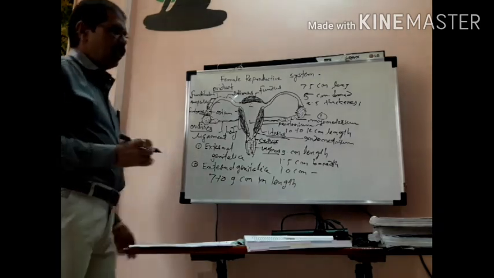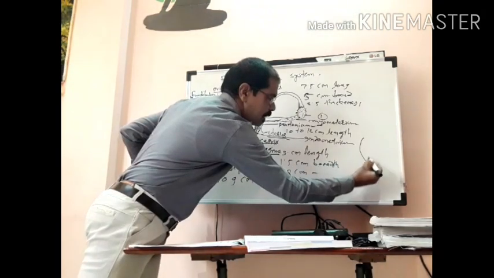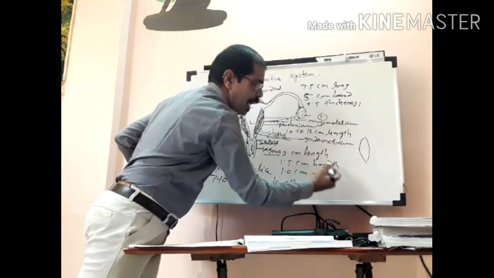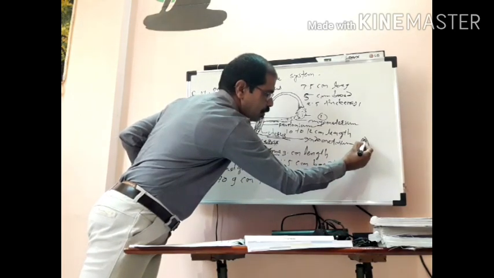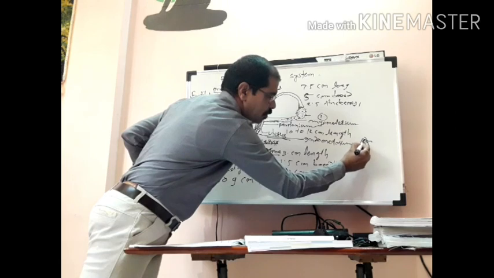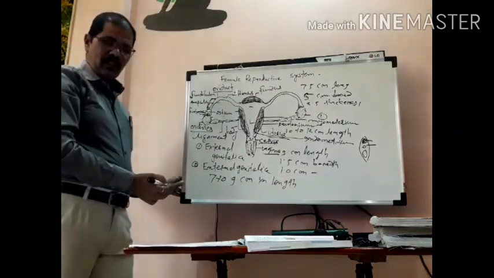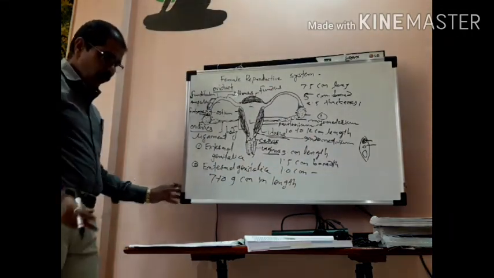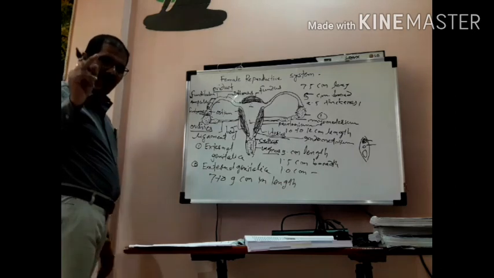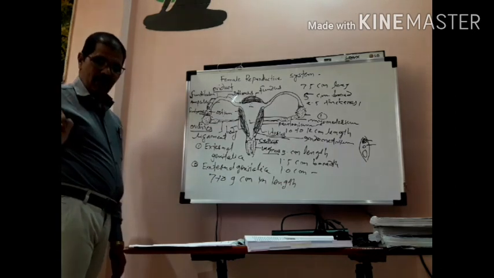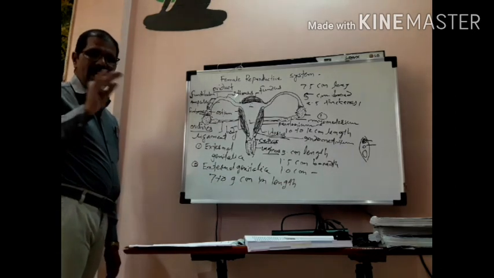You know, this triangular structure, and next this is the urethral opening and this is the vaginal opening. So I am telling you, urethra and vaginal opening are separate, not like in the male.